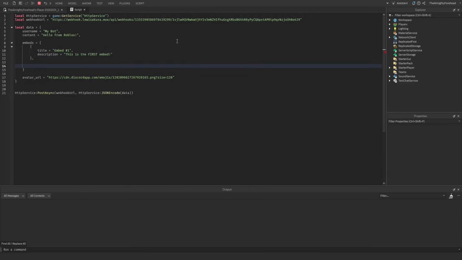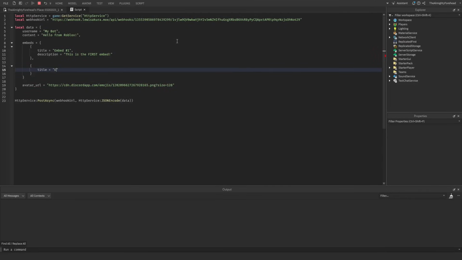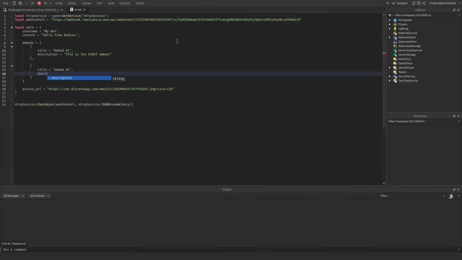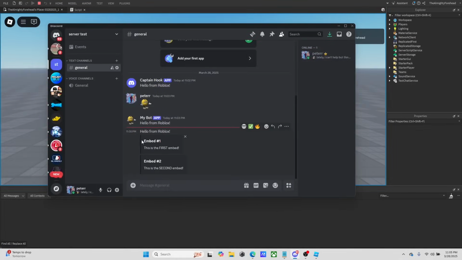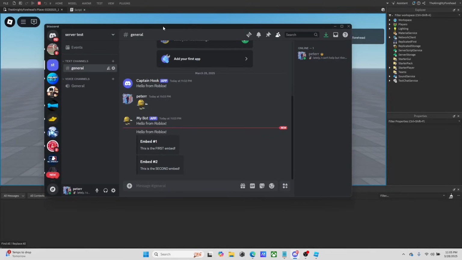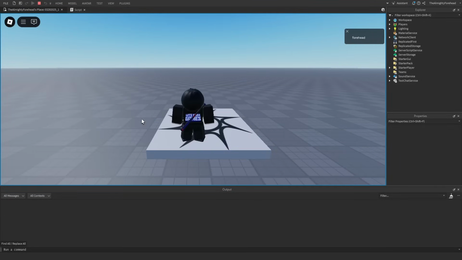And then let's set another embed. Title, embed number 2, description, this is the second embed. And then of course, make sure you have your commas and all that. And now if we test, we'll see hello from Roblox, embed number 1, embed number 2. Awesome. See how easy that is, guys?